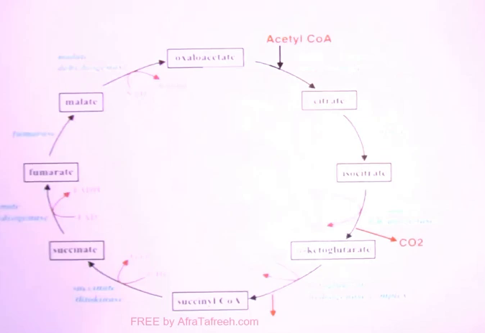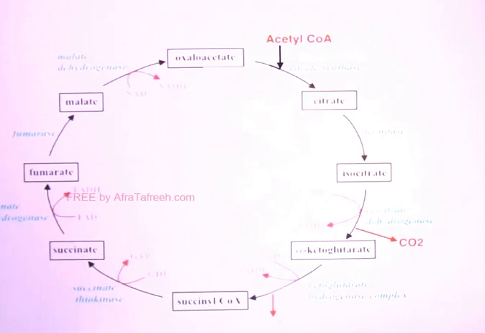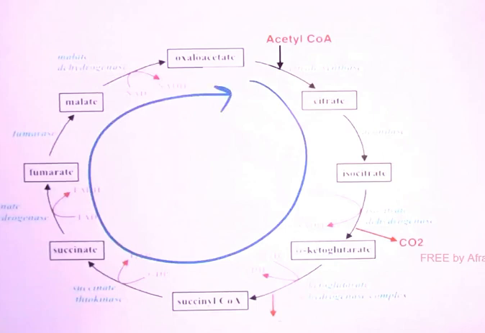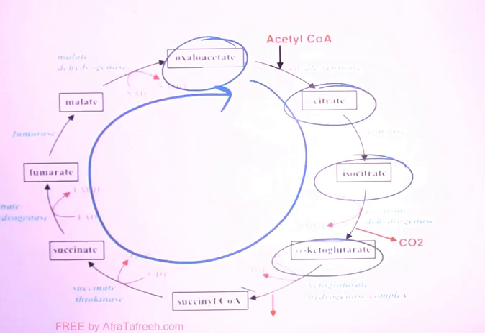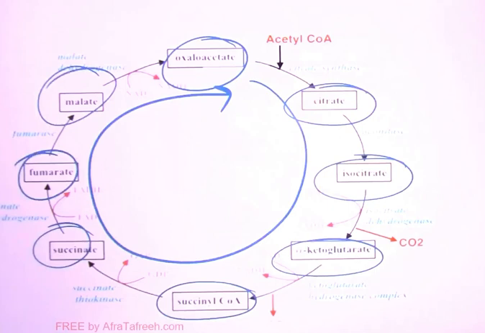So we are done with the detailed steps of TCA cycle. Now let's again see TCA cycle with the eagle's eye view, that is, see what is happening. These other substances are intermediates of TCA cycle, which I have explained and written in the circular form: oxaloacetate, citrate, isocitrate, alpha-ketoglutarate, succinyl-CoA, succinate, fumarate and malate. They all are intermediates of TCA cycle, but acetyl-CoA is not an intermediate of TCA cycle.